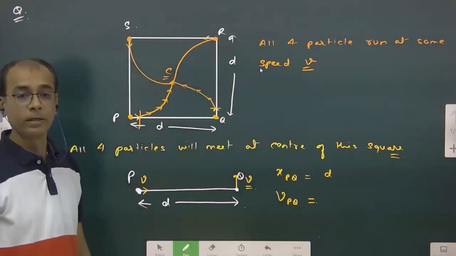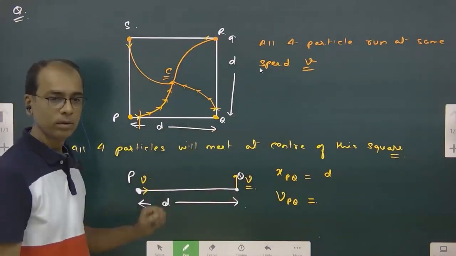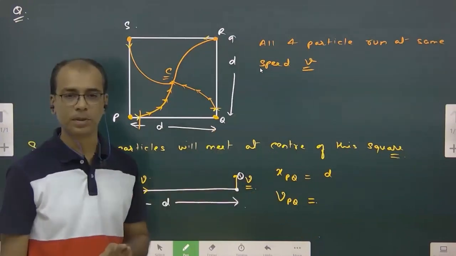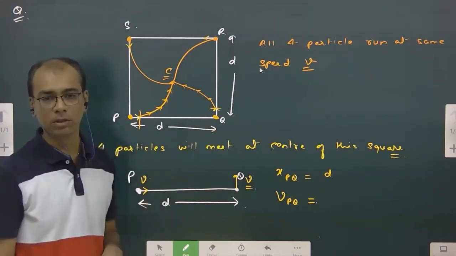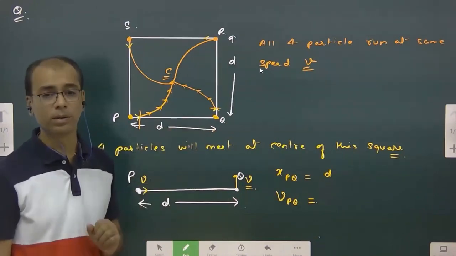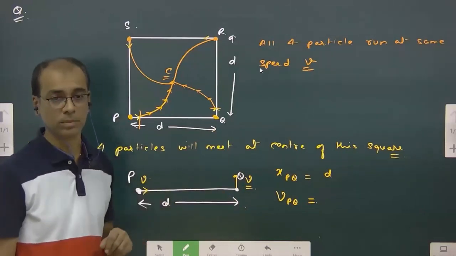Now velocity of P with respect to Q. Q is at rest, it's here. P is coming like this. But which component of velocity do I require to meet Q? Only horizontal. Do I require the vertical component also? Not required. Why am I asking this? Because when I write VPQ, I have both components, since it's VP minus VQ.